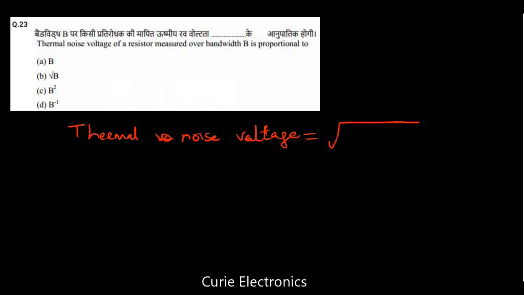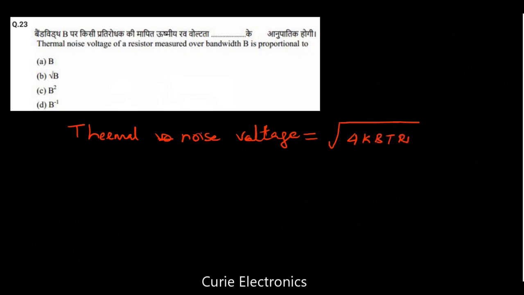Thermal noise voltage of a resistor measured over bandwidth B is proportional to... See, thermal noise voltage is given by the equation. What is the equation for thermal noise voltage? It is the square root of 4kBTR.